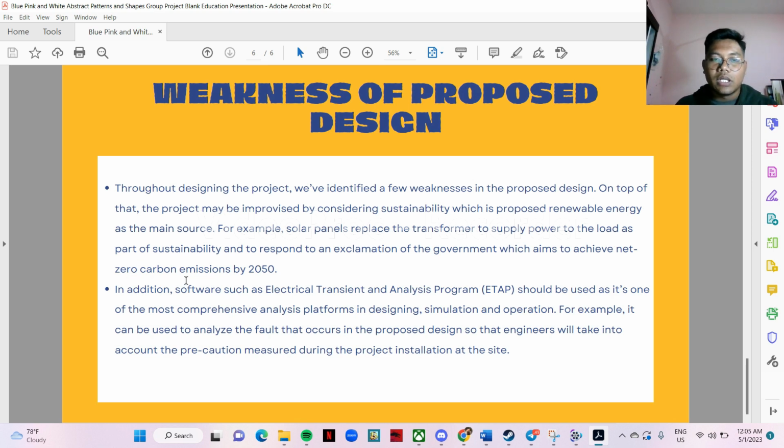In addition, software such as ETAP, which stands for Electrical Transient Analysis Program, should be used as it is one of the most comprehensive analysis platforms for design, simulation and operation. For example, it can be used to analyze the faults that occur in the proposed design so that engineers will take into account precaution measures during the project installation at the site.